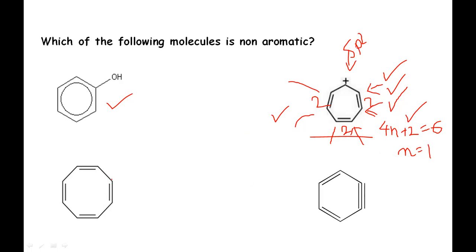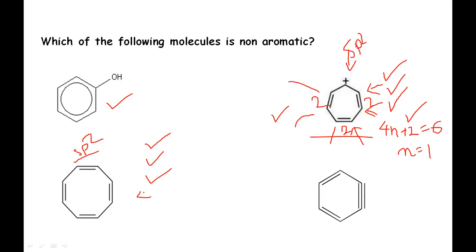aromatic. Now if we apply the same four rules to this compound, cyclooctatetraene: the compound is cyclic, and all the carbon atoms have a p orbital, because all the carbon atoms are sp2 hybridized. You see, every carbon atom is doubly bonded with the next carbon atom, that's why it has an unhybridized p orbital. Then the compound is planar because all the carbon atoms are sp2 hybridized.